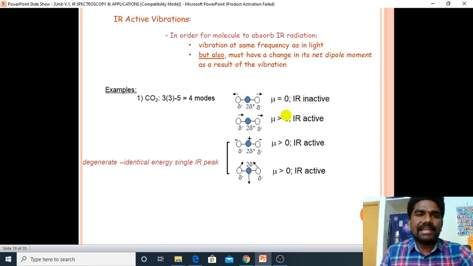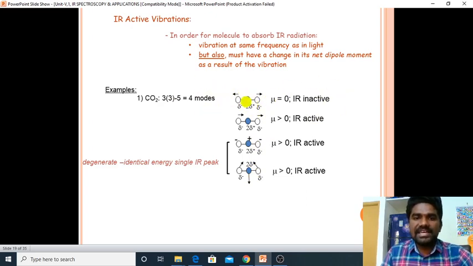What are IR active and what are IR inactive? We'll see one example, and you will understand easily. In CO2, 4 modes are there. One is symmetrical stretching, another is asymmetrical stretching, and the remaining 2 are bending vibrations. From these 4, the first one is IR inactive. Why?